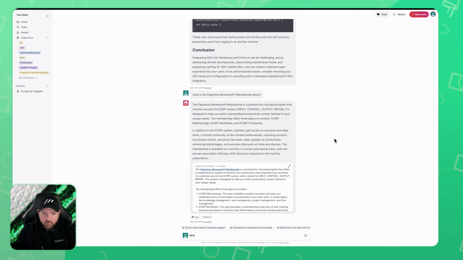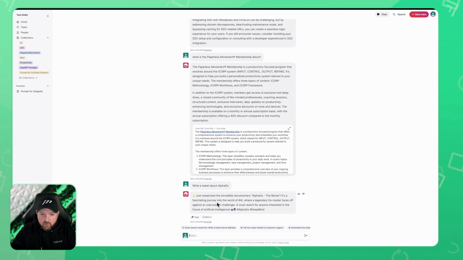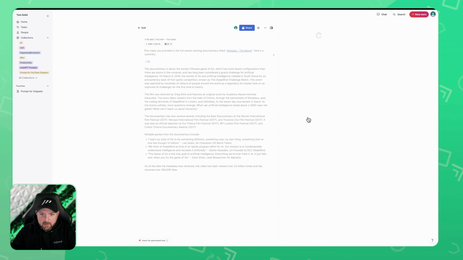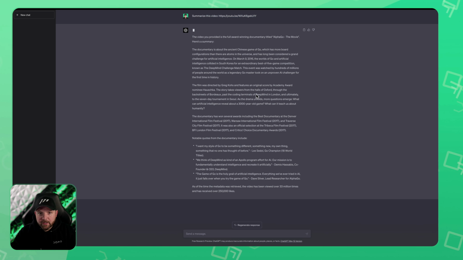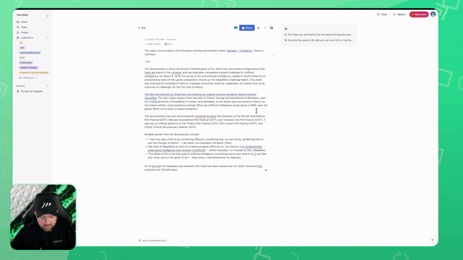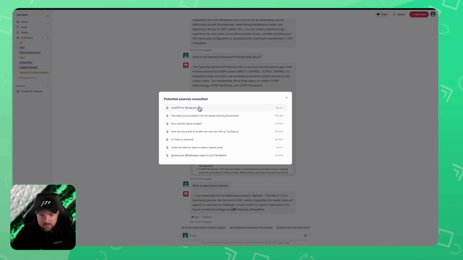So now let's write a tweet about AlphaGo. And now let's see what it comes up with. And there we go. It created a tweet out of the summary. So the video you provided. So when we go here, you see that's the summary that I showed you previously in ChatGPT. And I copy-pasted this in as a mem. And now I created a tweet exactly out of this. Obviously, if I would have multiple mems out of this, it would make different tweets. But again, I have the sources. It was going through different sources as well.